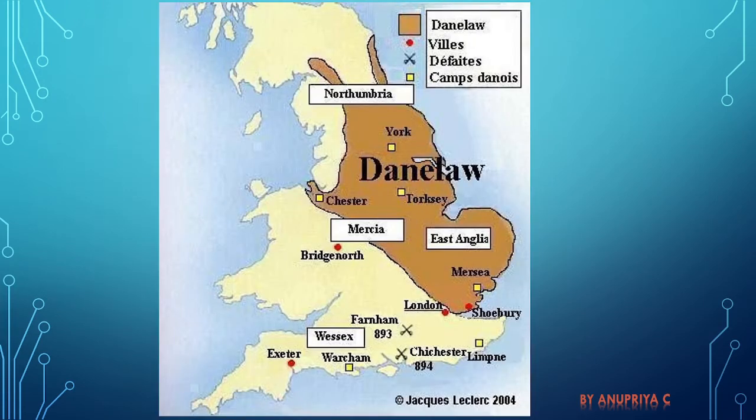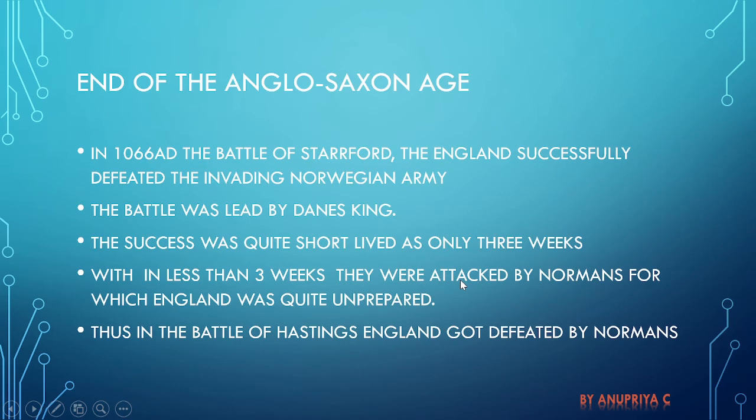If you look at the map of England at that point of time, this is where the Danes occupied, and we can see that compared to the earlier period when the Anglo-Saxons occupied, half of the land was gone, the Northumbrian part and all. This is where the Danes occupied, and this is the area where the Danelaw was put into action.